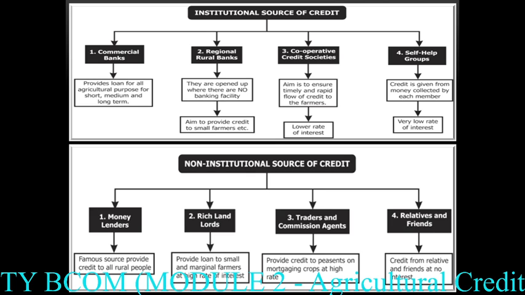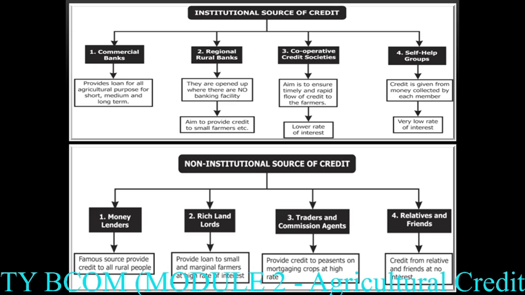Now we will study in detail the different institutional sources of credit, which banks are providing institutional credit to the farmers. The first one is the commercial bank. We are taking the example of SBI, Bank of India, Bank of Baroda. They provide loans to the farmers for short term, medium term, and long term purposes, so that they can do agricultural activity, and for rural development purposes also these commercial banks provide loans to the farmers.